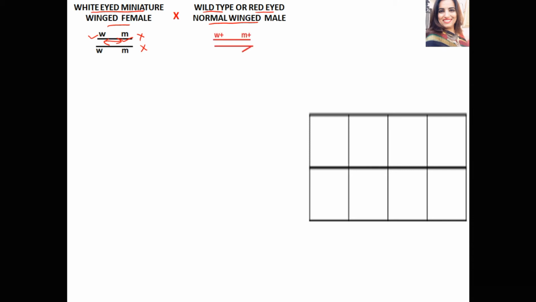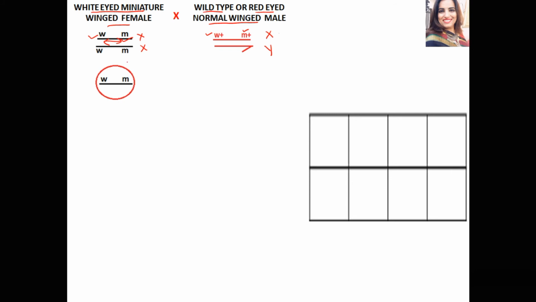On the other hand, the male has one X chromosome and one Y chromosome, and on the X chromosome the genes for eye color and wing shape were present, and these genes were dominant for both characters. These genes were W plus and M plus on the X chromosome, and no such genes are present on the Y chromosome.